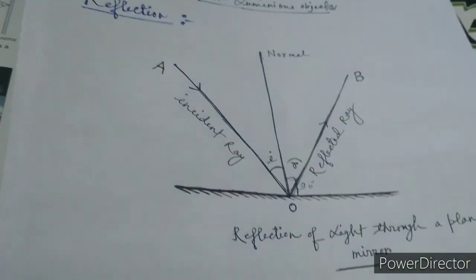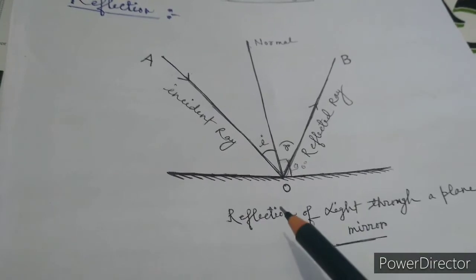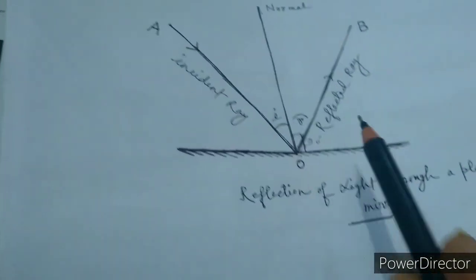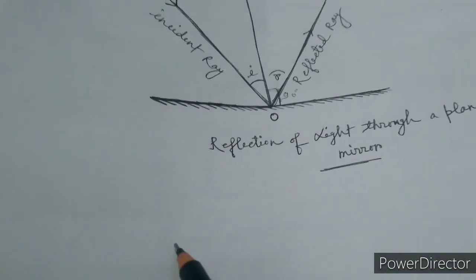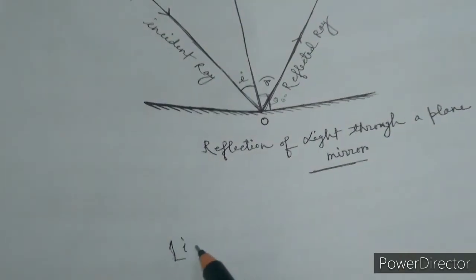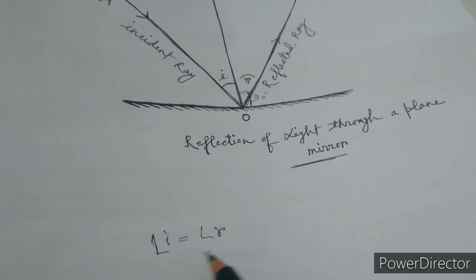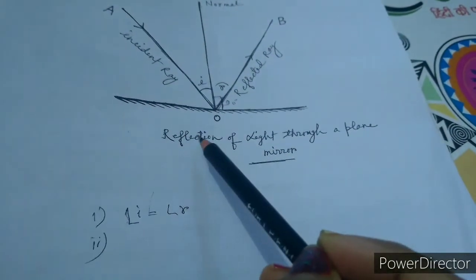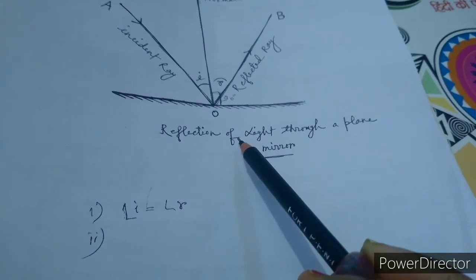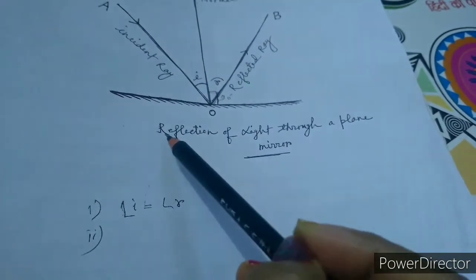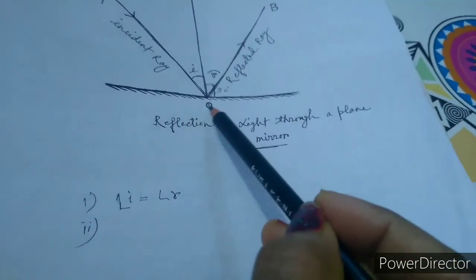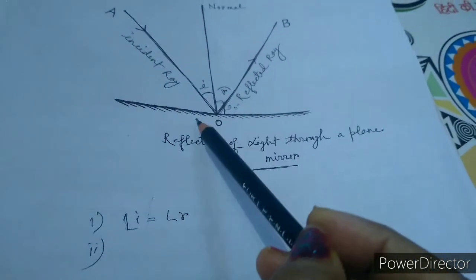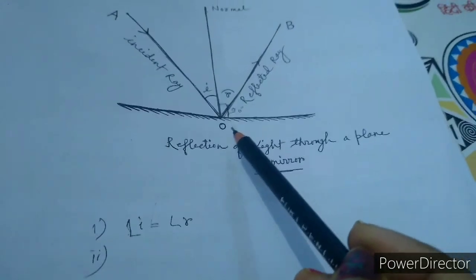Now there are two laws of reflection. What are the laws? First law is this, that the incident angle i should be equal to the reflected angle, that is r. So in case of laws of reflection, we have to write that angle of incidence, that is i, is equal to angle of reflection, that is r. This is the first law. And what is the second law? Second law is this: the incident ray, the reflected ray, and the normal at the point of incidence all lie in the same plane, meaning they all are situated in the same plane, not in another plane. Understood? This is the second law.